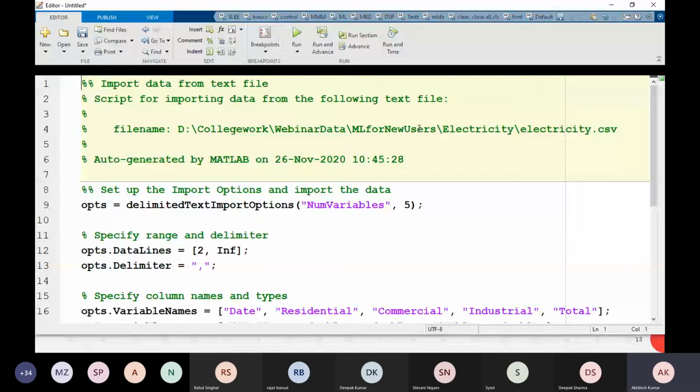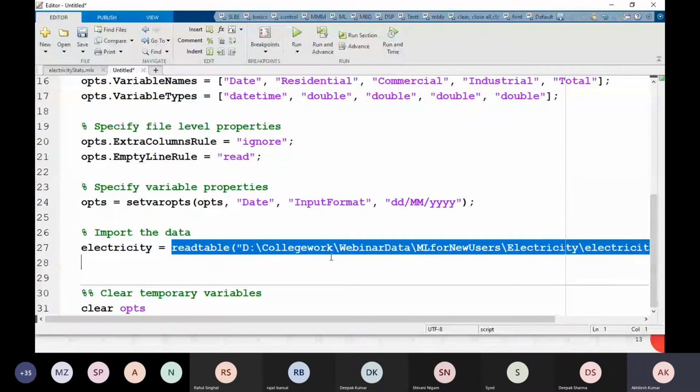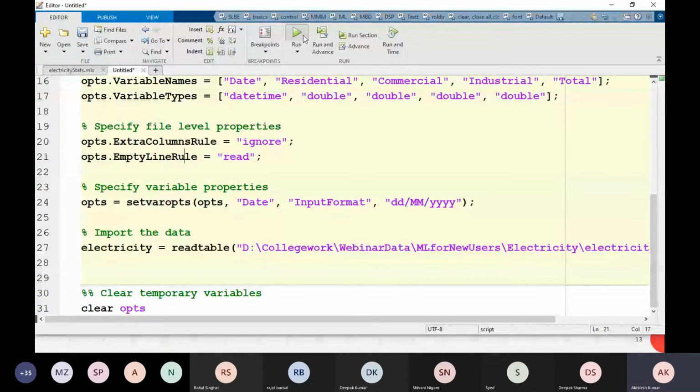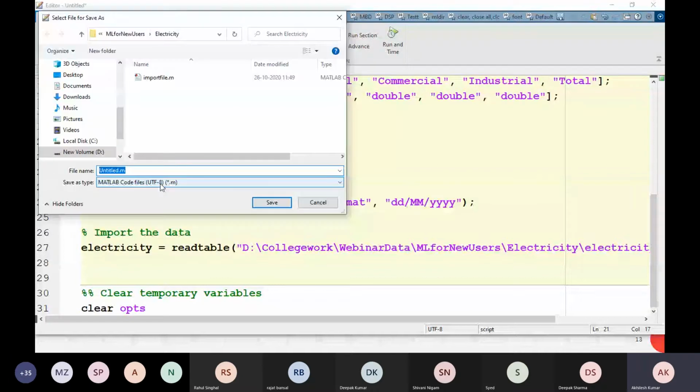And here is readtable and the full path of that Excel file. Let me save this, sorry, I'm going to save this by name, let's say YMCA demo. This is the .m file, and I am going to save it as YMCA demo.